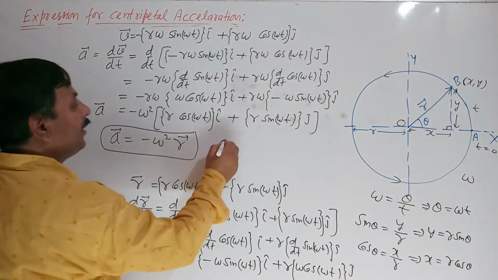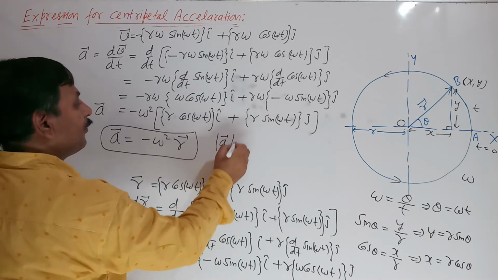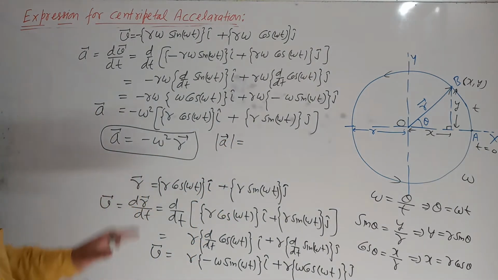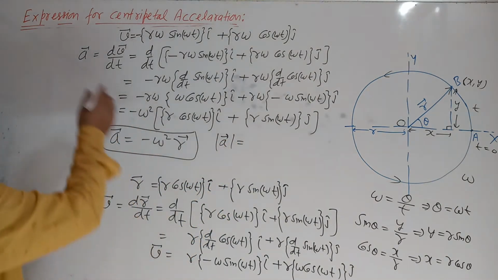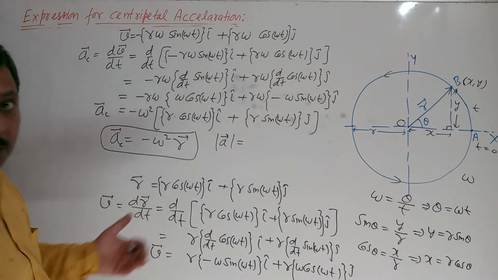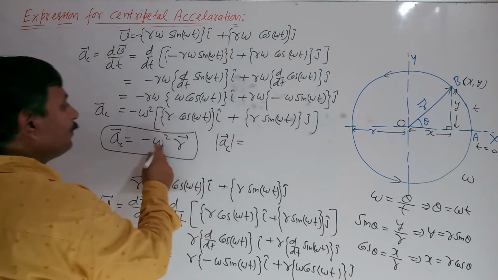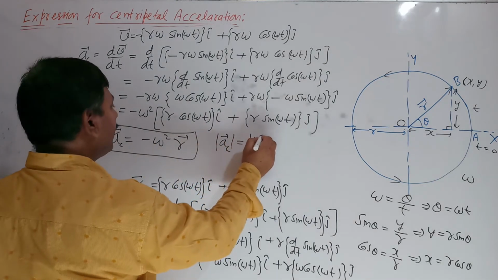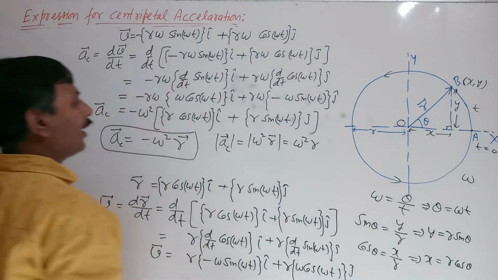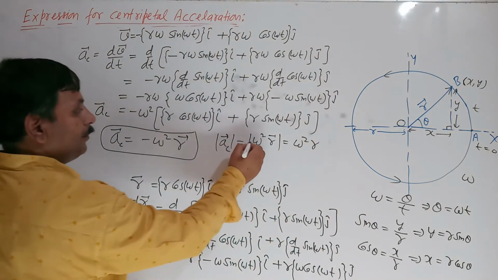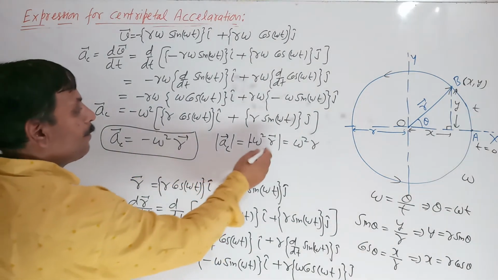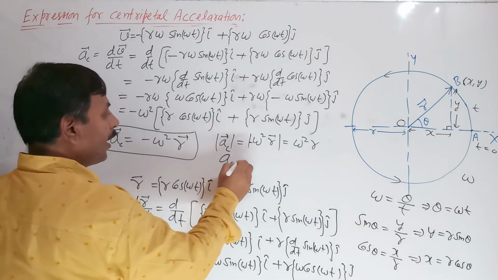And what will be the magnitude? The magnitude of this centripetal acceleration, which we can denote by AC, is omega square r.